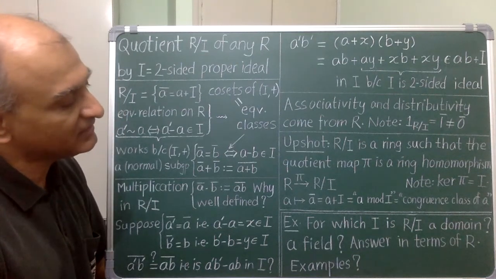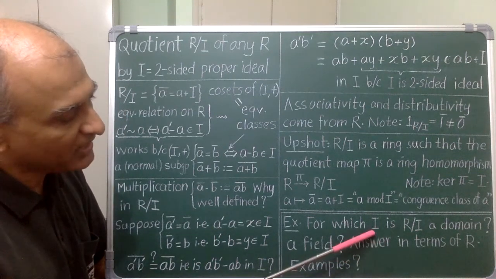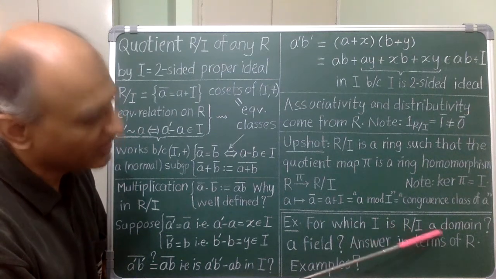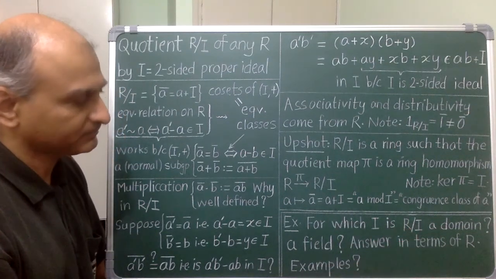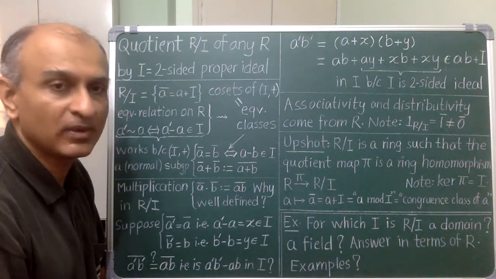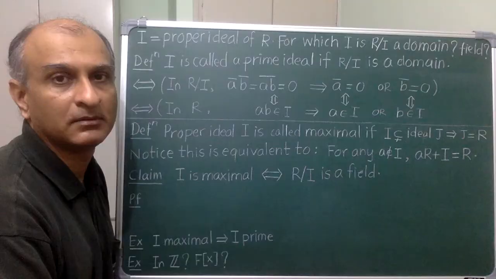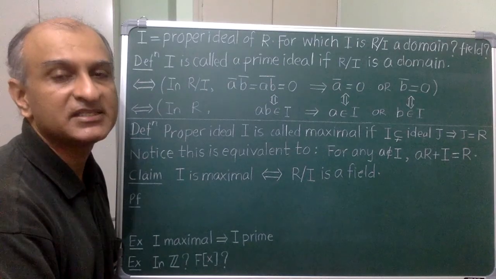So this brings in a natural question. For which ideals I is it true that R mod I is an integral domain? And likewise for the field. Of course we want the answer purely in terms of the ring R. So see if you can do this. Let's see when R mod I is a domain.